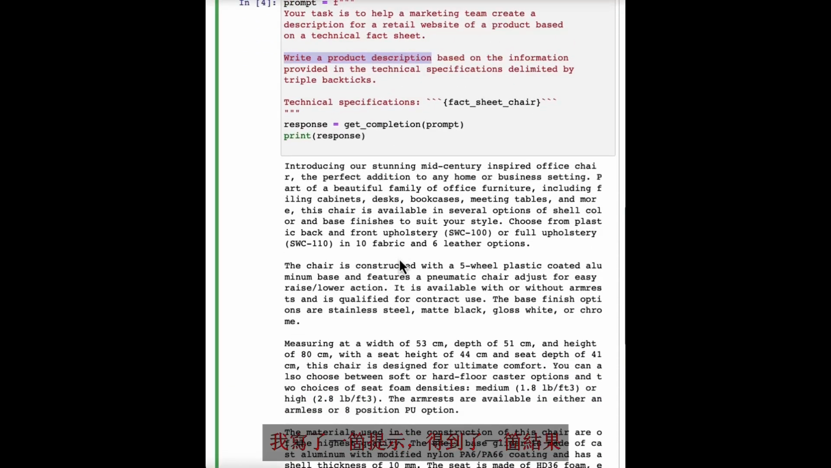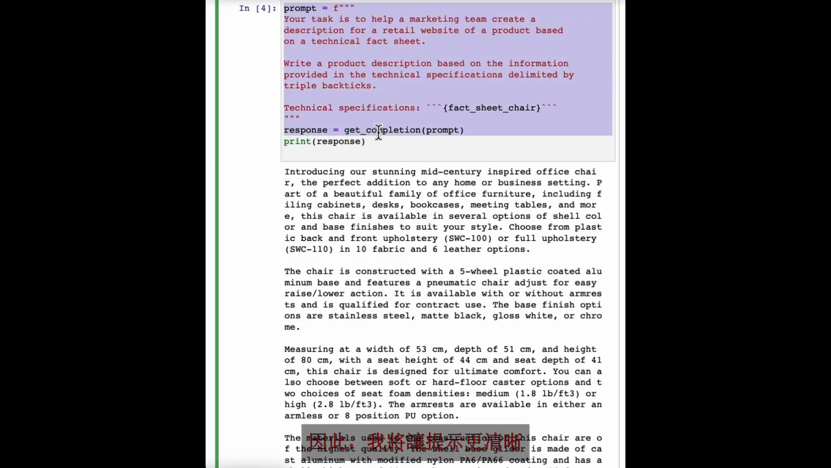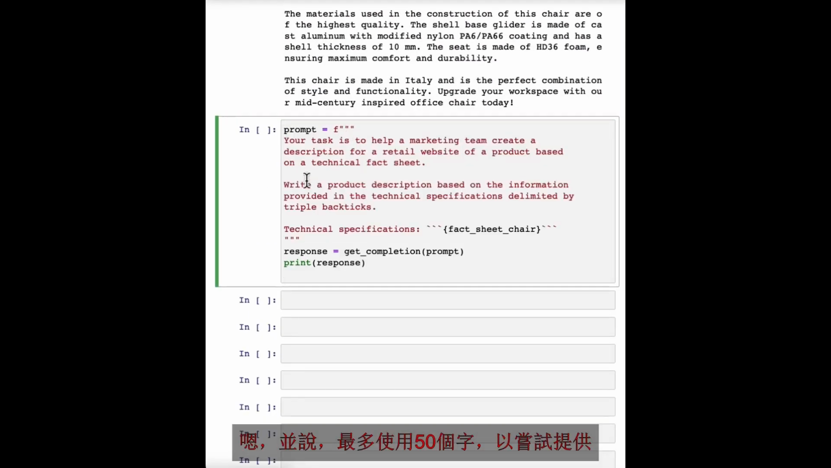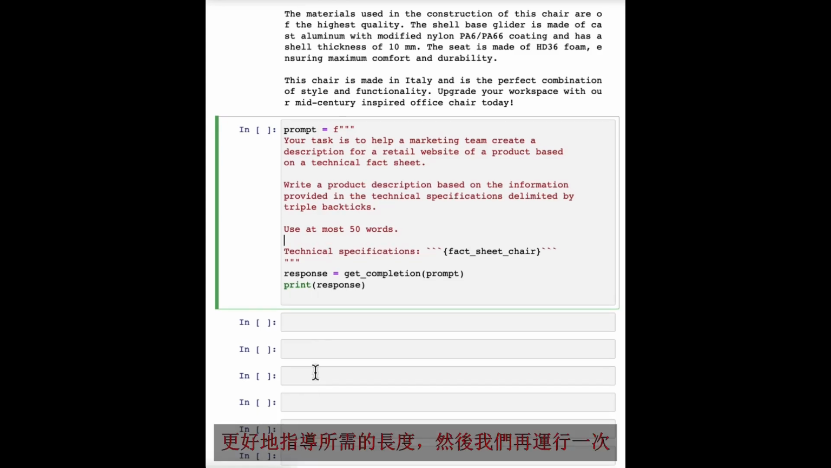So I have had an idea. I wrote a prompt, got a result. I'm not that happy with it because it's too long. So I will then clarify my prompt and say, use at most 50 words to try to give better guidance on the desired length of this, and let's run the game.